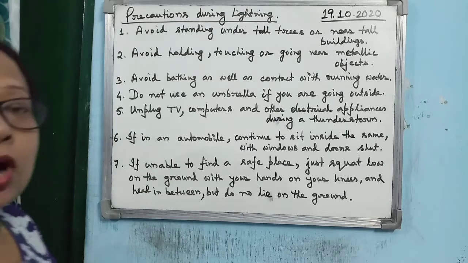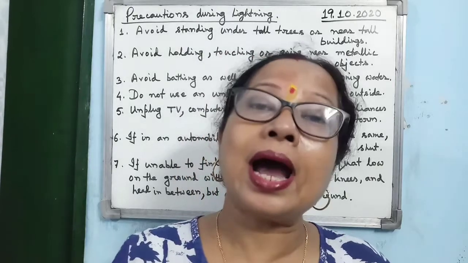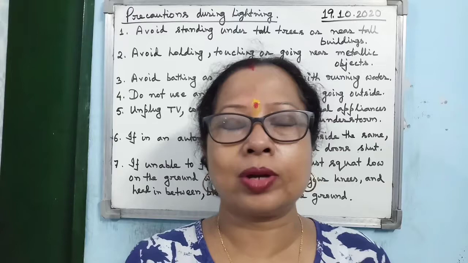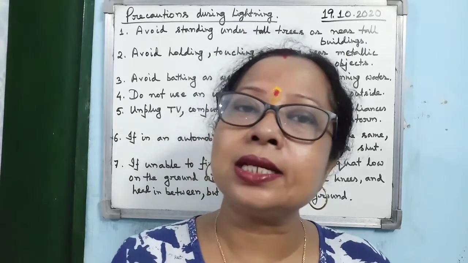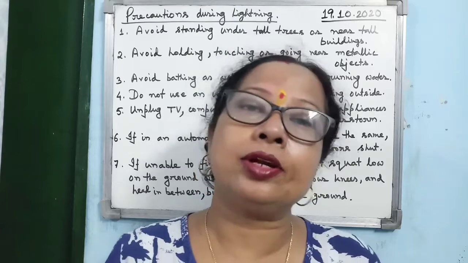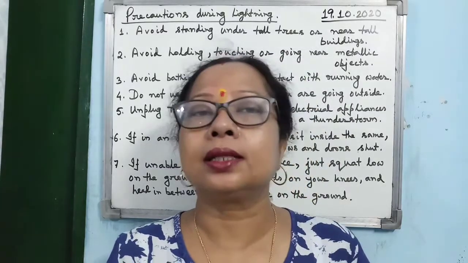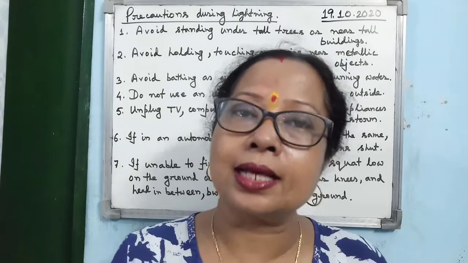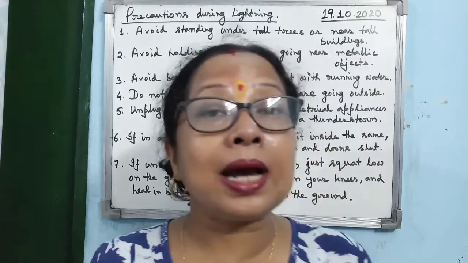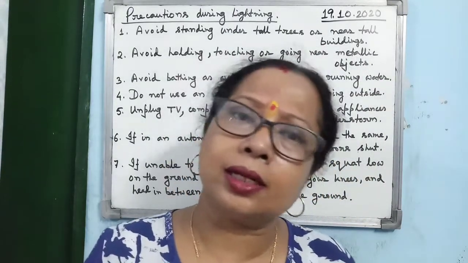The third one is to avoid bathing as well as touching running water. Why? Because if lightning strikes the building, then the electricity may pass through the running water and cause a severe electric shock to the person in touch with the water. That's why during the thunderstorm, avoid bathing as well as contact with running water. Then unplug the TV, computer and all the electrical appliances during the thunderstorm.